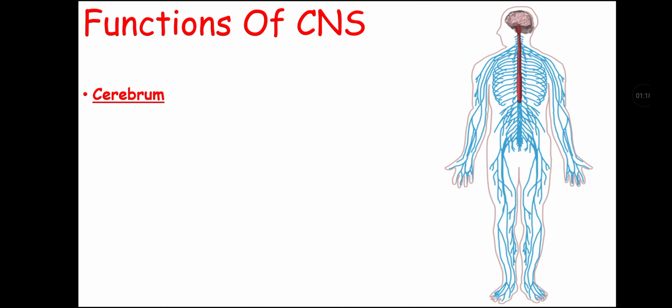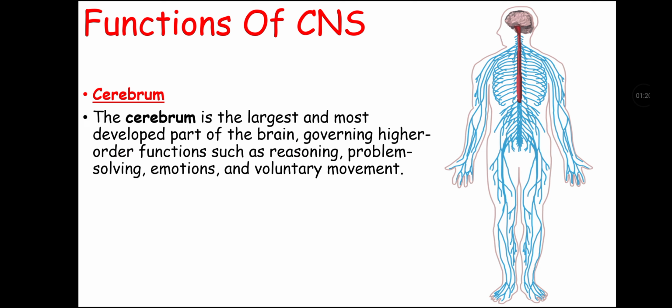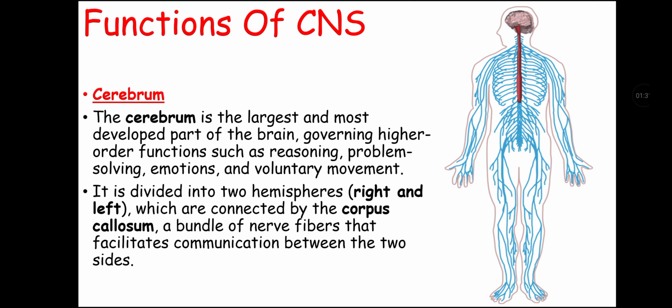First, we have the cerebrum, that is a part of the brain. The cerebrum is the largest and most developed part of the brain, governing higher order functions such as reasoning, problem solving, emotions, and voluntary movements. It is divided into two hemispheres, the right hemisphere and the left hemisphere, which are connected by the corpus callosum, a bundle of nerve fibers that facilitates communication between the two sides.